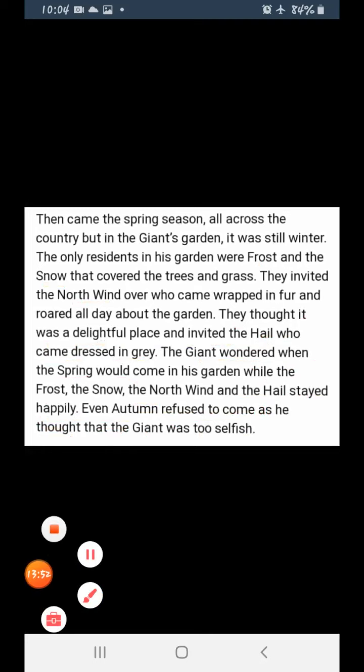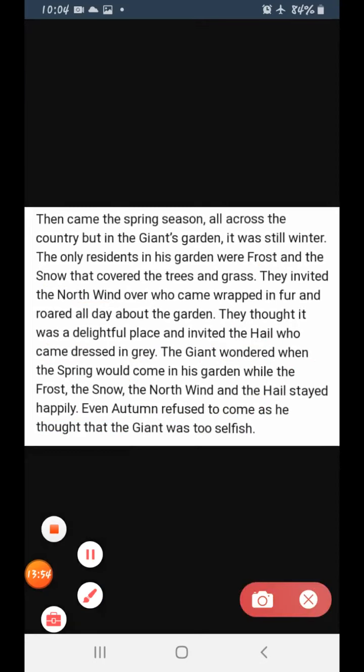He was wondering what the reason was behind the frost, snow, the north wind and the hail not going away from his garden. Why are these frost, snow, north wind and hail not going away from my garden, whereas the whole country is enjoying the spring season? Clear?